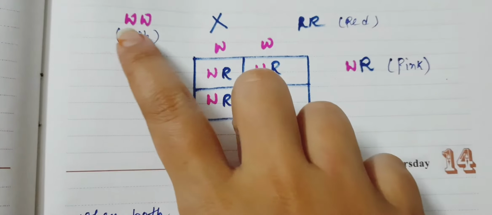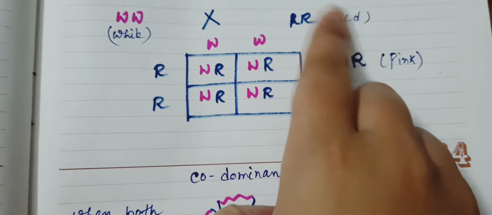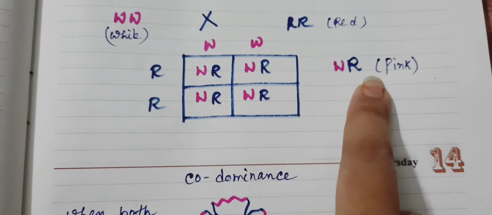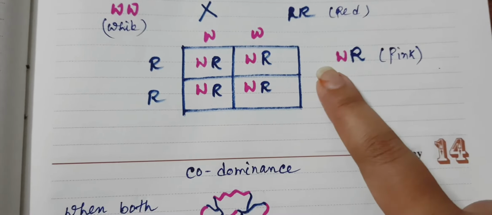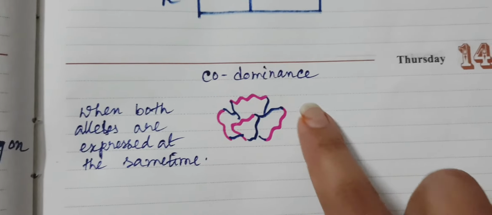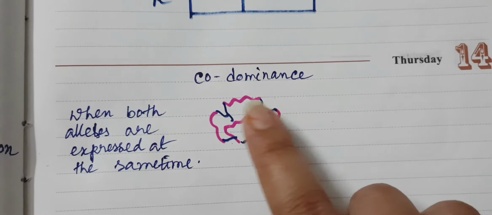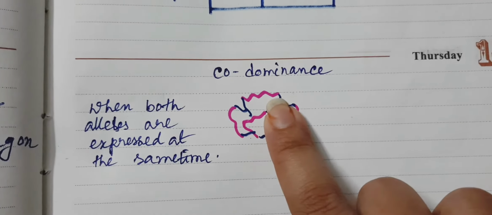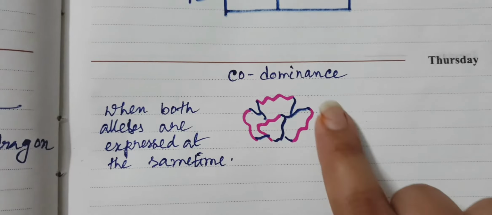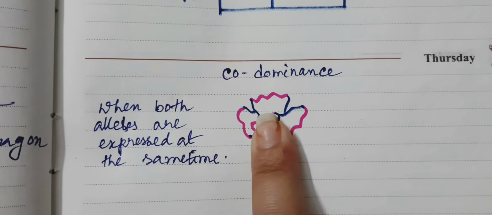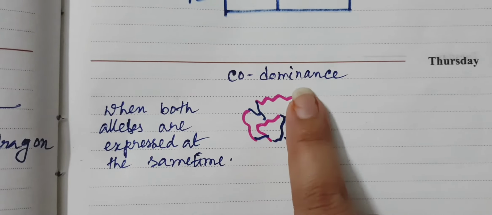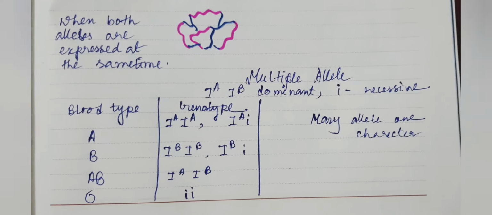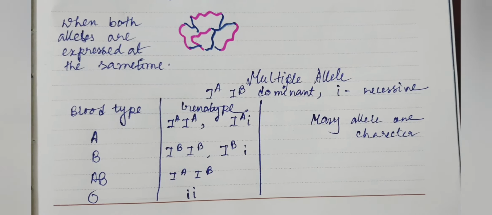In the case of this snapdragon flower, in incomplete dominance we have seen the heterozygous will be pink, that means W and R. But in codominance, some petals are white and some petals are red. That means both the alleles and both the characters are expressed in codominance. That means some are red and some are white. So this is codominance.